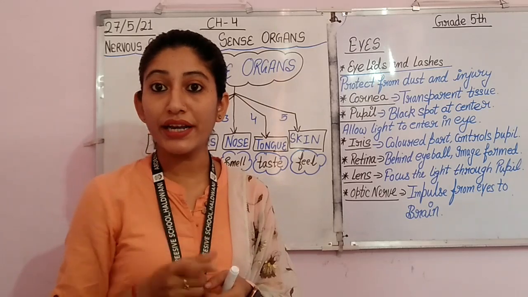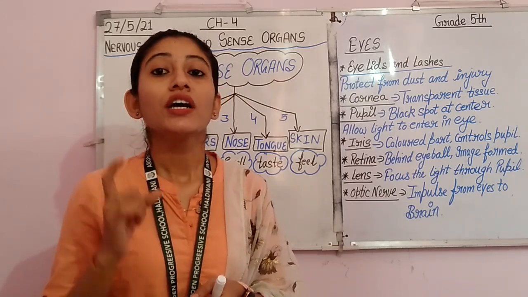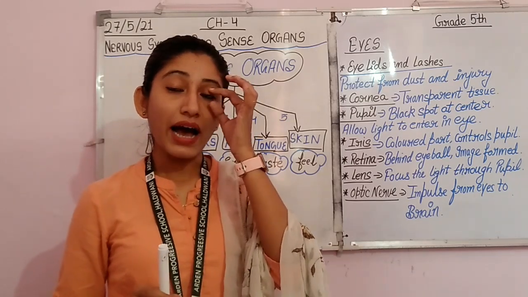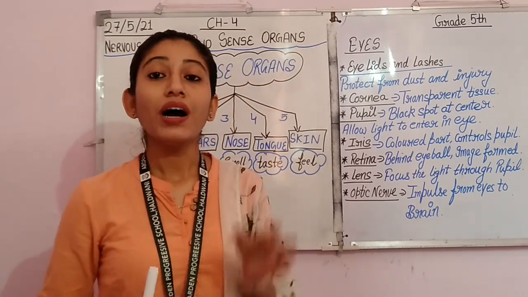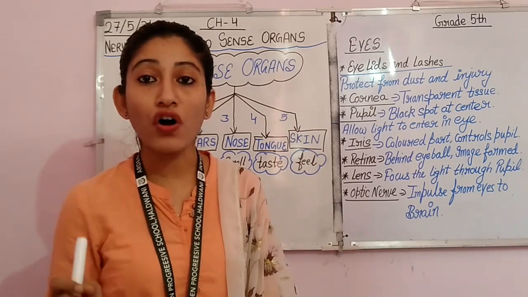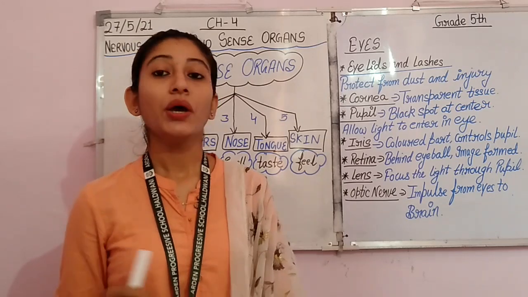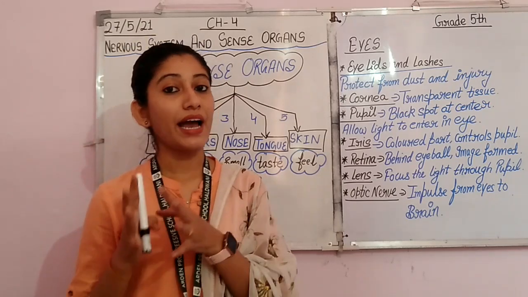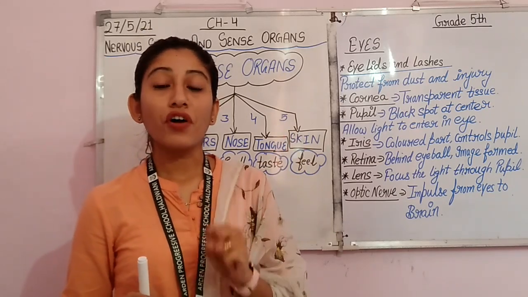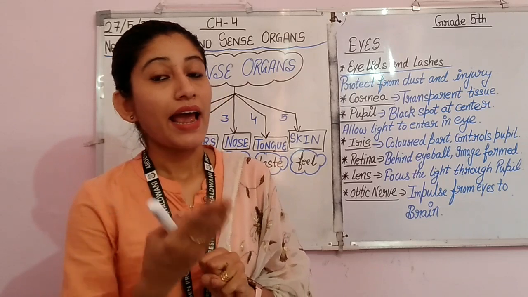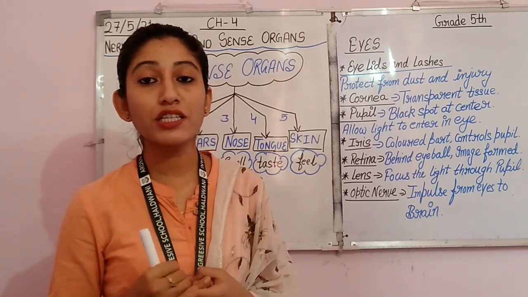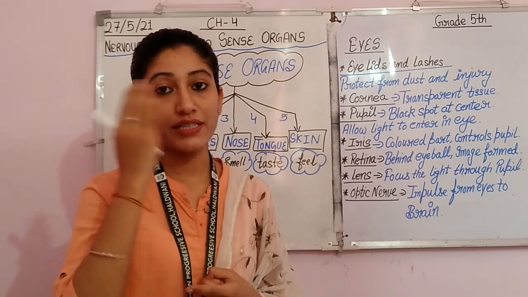So this transparent layer of tissue is actually called cornea. Okay. Now, what is the role of the eyelid and eyelashes? So, eyelids and eyelashes protect our eyes from dust and injury. They help our eyes to protect them from dust and injury. Then cornea is a transparent layer of tissue that covers the eye.